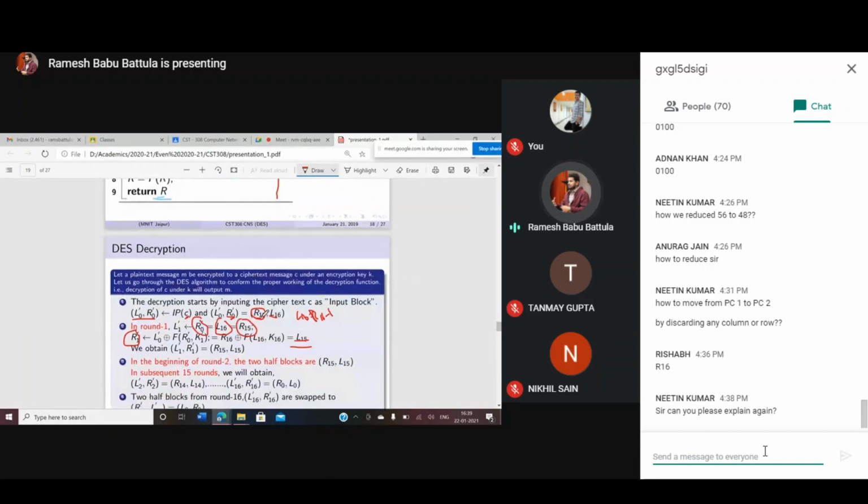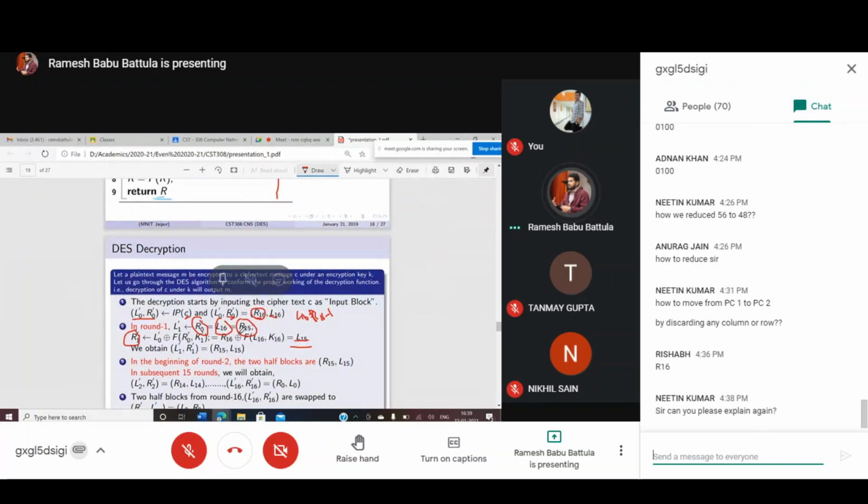Now observe very carefully: R0 dash is equal to L16, and L16 is equal to R15, as we wrote.